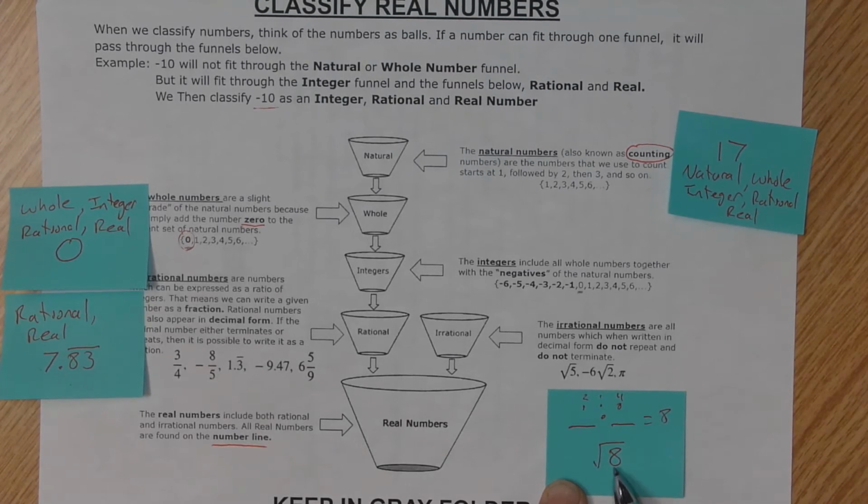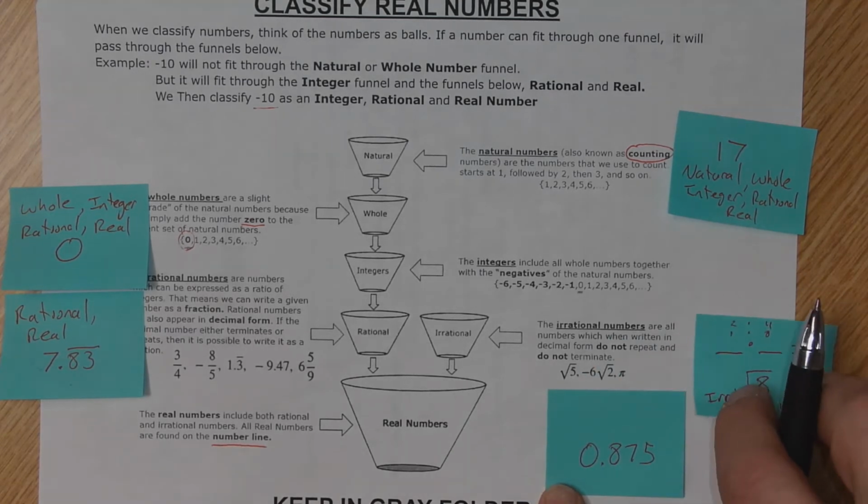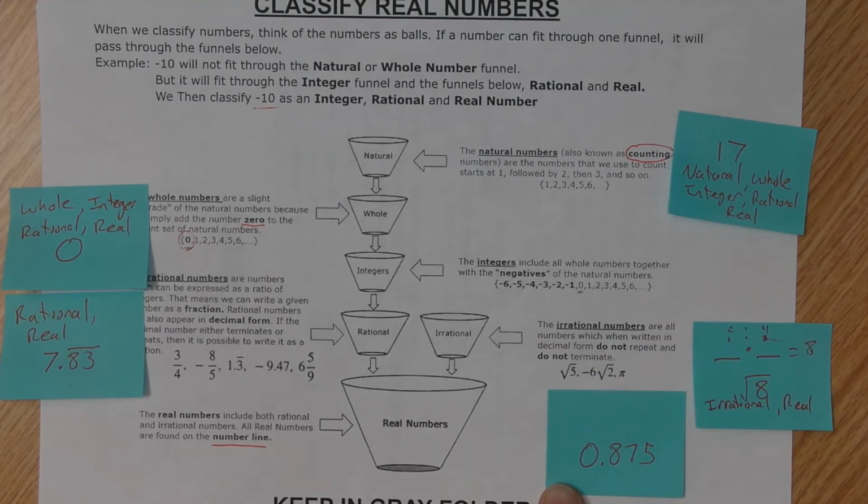If we don't have a number that multiplied by itself gives 8, then this happens to be an irrational number. It cannot be written as a fraction. But your irrational numbers will fall down into your real numbers. So square root of 8 happens to be irrational and real.